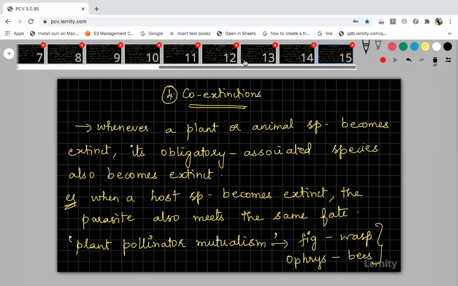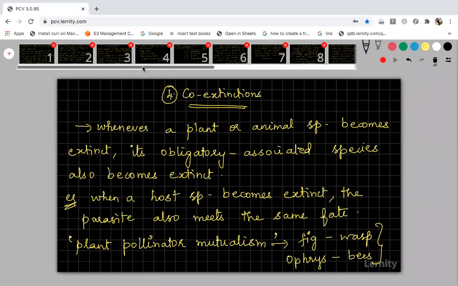So when they ask this question for 5 marks, first of all you have to write what is loss of biodiversity. Then you have to say what the reasons are, 4 reasons, and you have to explain each one of them separately. Okay, fine.